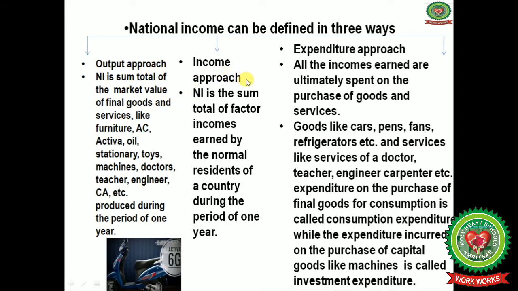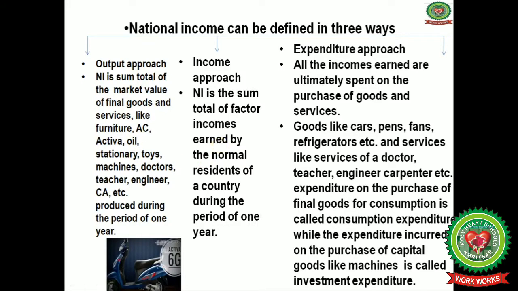In the same way, the income approach is there. Under the income approach, we get the sum total of the factor incomes earned by the normal residents of a country during a period. Suppose I have taken the period of 2019. I will add up the total income earned by the factor inputs, like laborers, workers, employees, doctors, engineers, whatever they have earned by working in different places, like in the embassies, some are working in the industries, and some have their own business also.